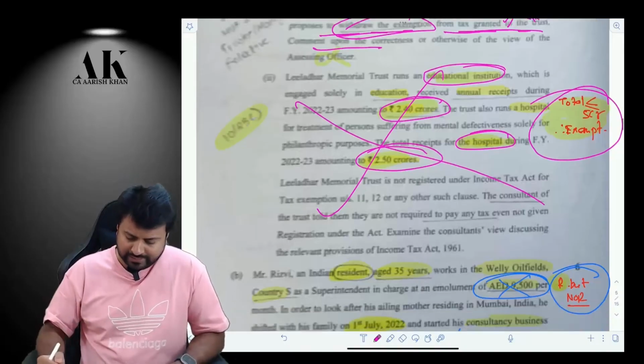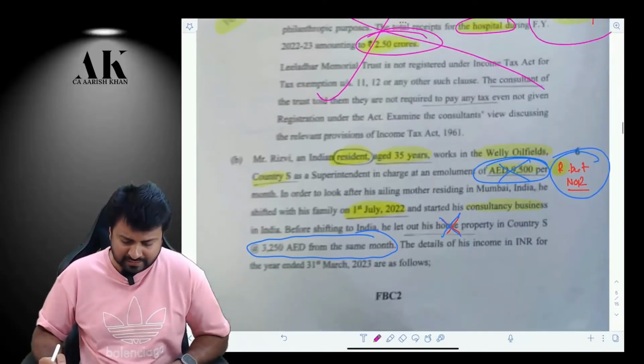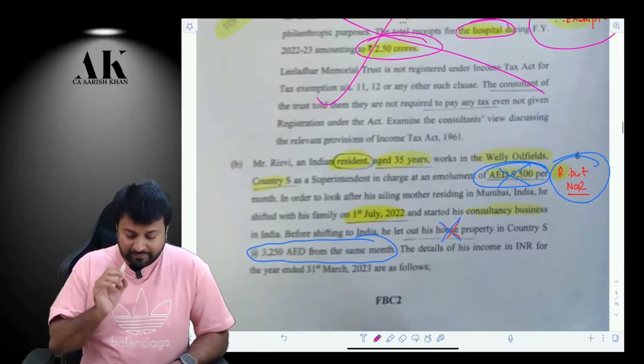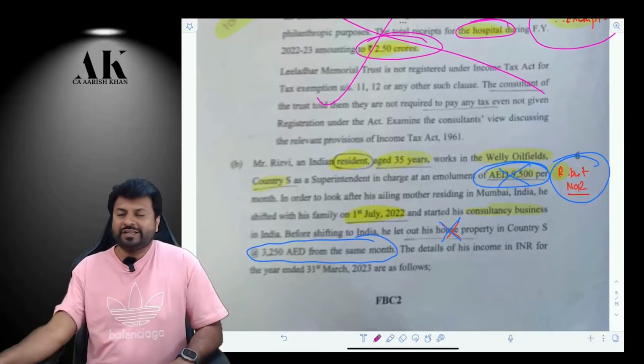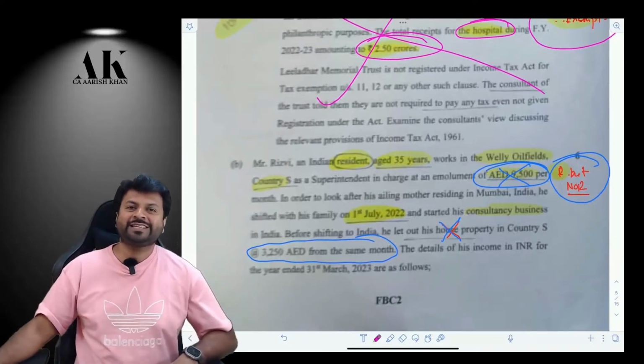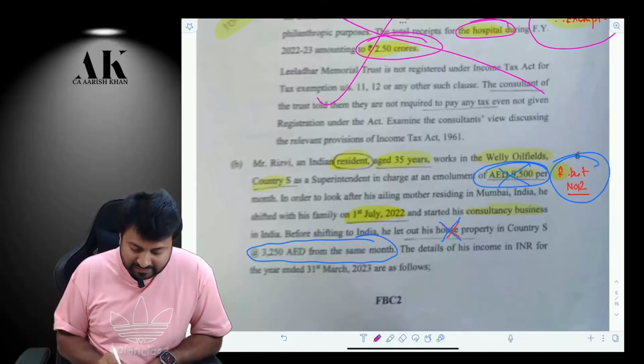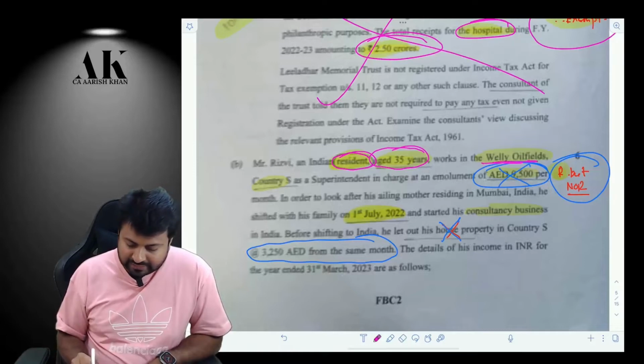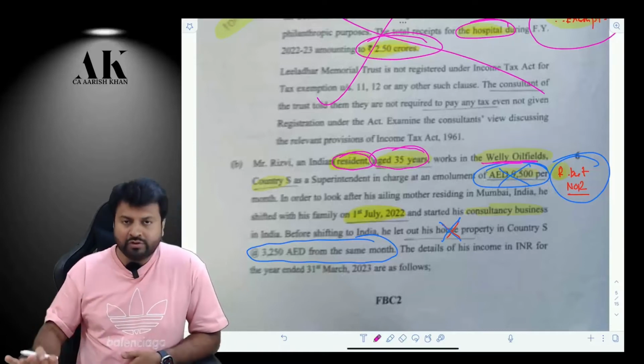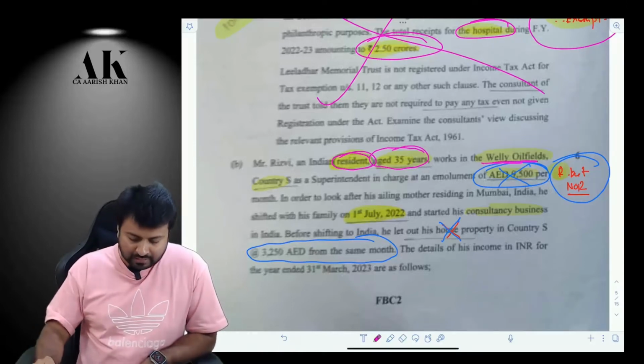Next one is a very, very intelligent question. Be very careful. There are a lot of people who have made a lot of mistakes over here. The very first mistake is a very silly mistake that people have made. Sir, what is that silly mistake? Mr. Rizvi is an Indian resident, aged 35 years, and he works in an oil field. So first of all, we are going to find out his residential status.